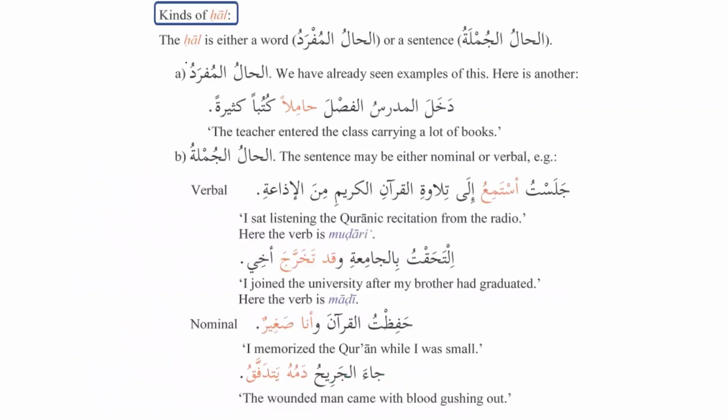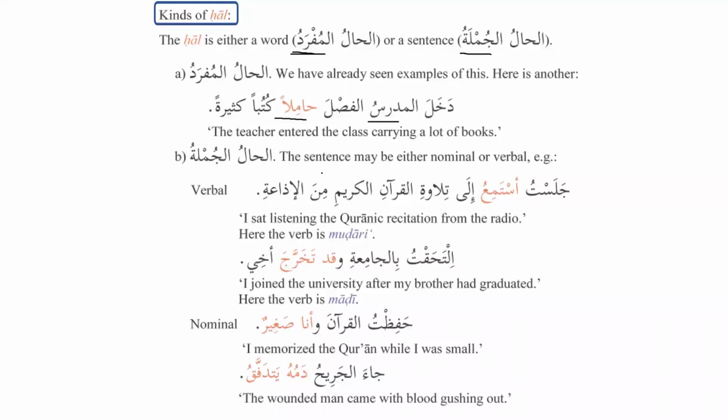Okay. Kinds of hal. The hal is either a word, al-mufrad, or a sentence, al-jumla. So it can be either a word or a complete sentence. Al-hal al-mufradu, we have already seen an example of this. Here is another. دخل المدرس الفصل حاملا كتبا كثيرة. The teacher entered the class carrying a lot of books. What was his state? He was carrying a lot of books.